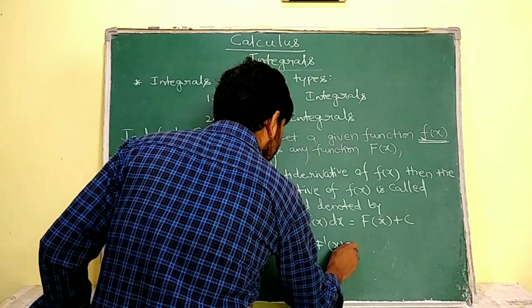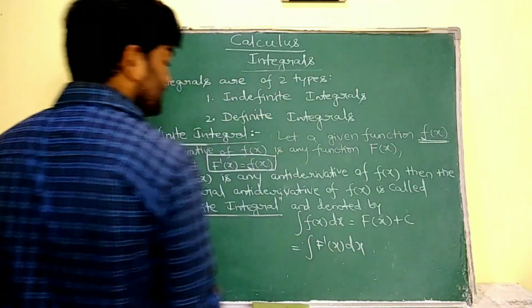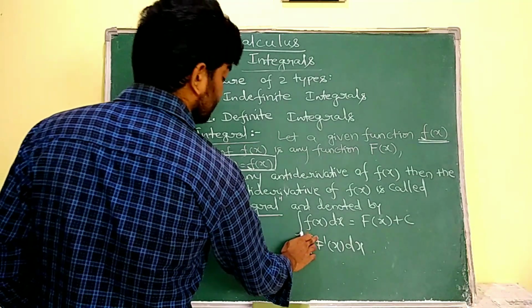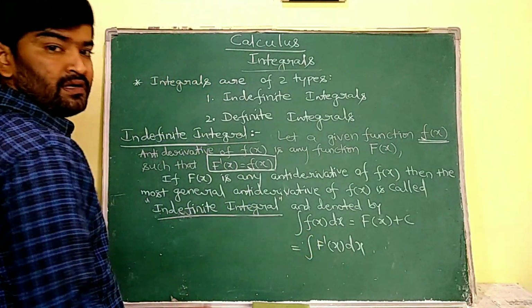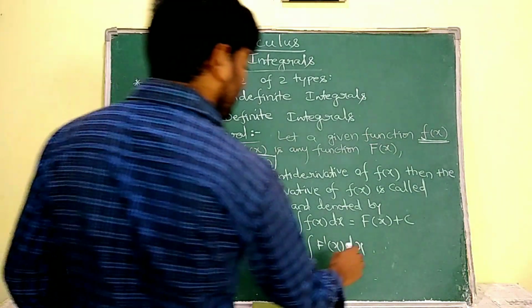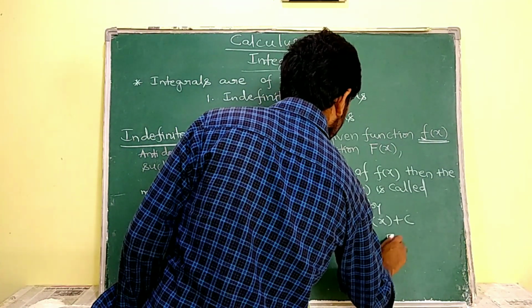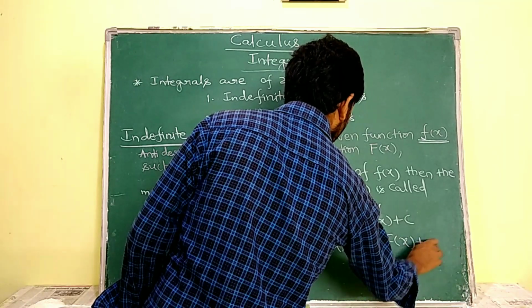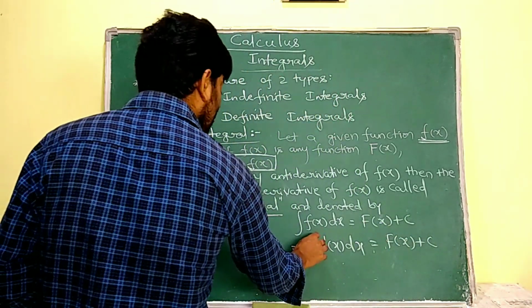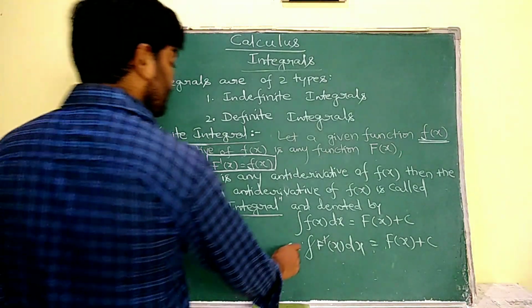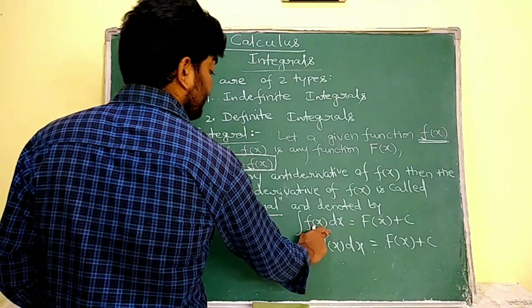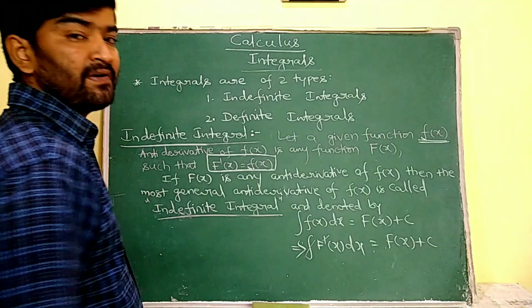Integration is the antiderivative. Integral of a differentiation gives us the function, because differentiation and integration cancel each other. So integral of f of x dx is equal to F of x plus c.